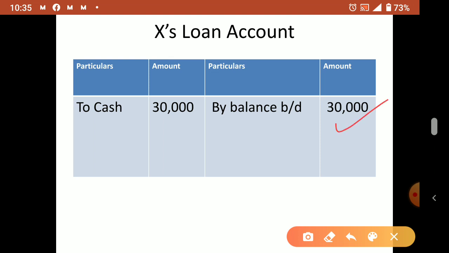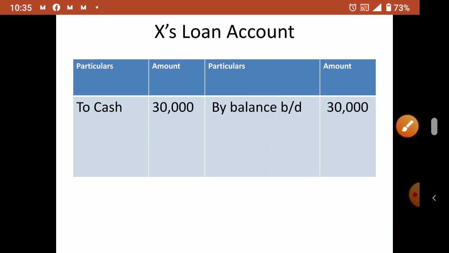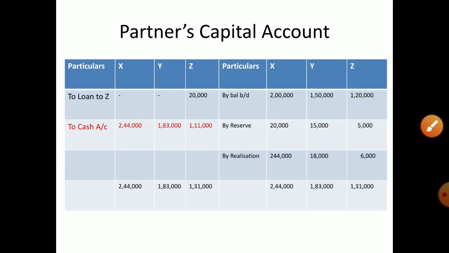30,000 is the loan. First we have to transfer. First is this, by balance brought down 30,000, then to cash paid 30,000. So how much balance was there that we paid? Okay, now partners loan account.